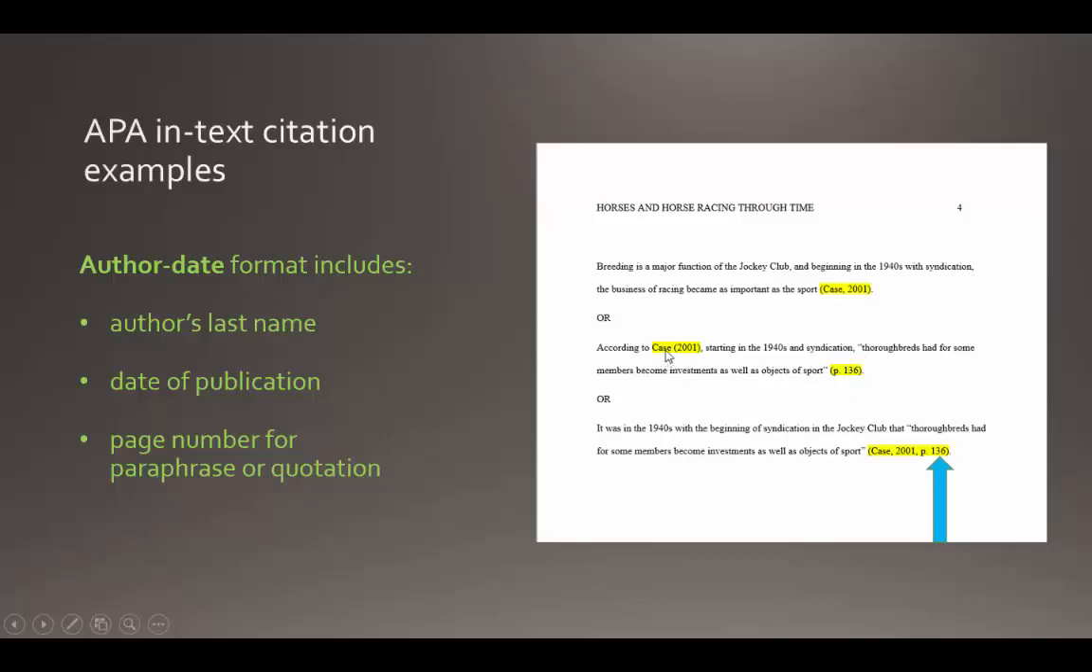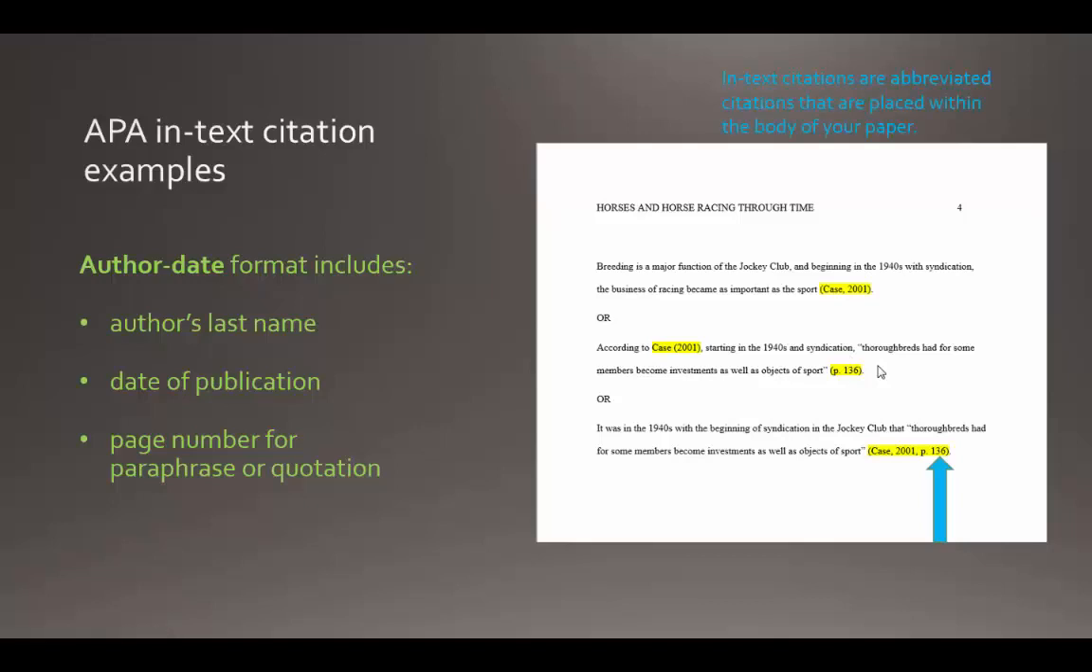Notice that in APA you can separate these elements. You can incorporate the author's name into your sentence. You can include the date of publication immediately following the author's last name as long as it's in parentheses. And you can even separate the page number to come after the quotation or paraphrase.